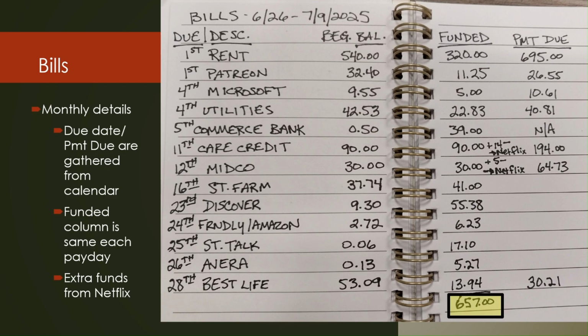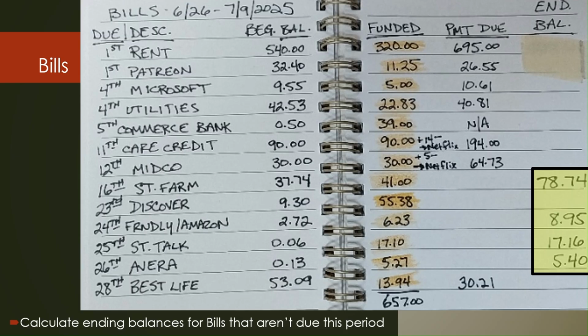Fortunately, I canceled my Netflix subscription a while back, and I didn't really do anything with the money that's sitting in the Netflix digital envelope. So I was able to take some of that money and move it on over to Care Credit and Midco. That way I've got a balance that's going to cover the payment due, just in case that payment comes due before my next paycheck.